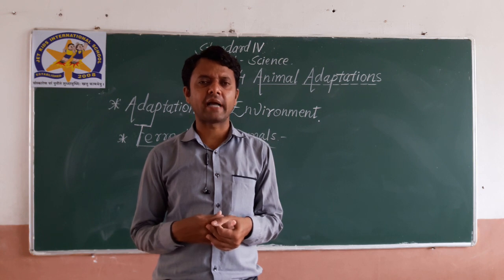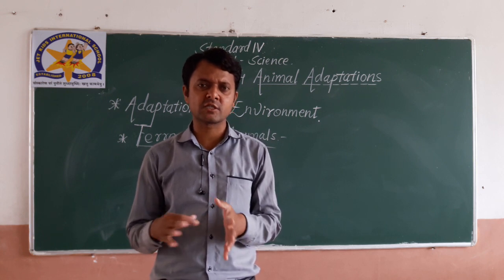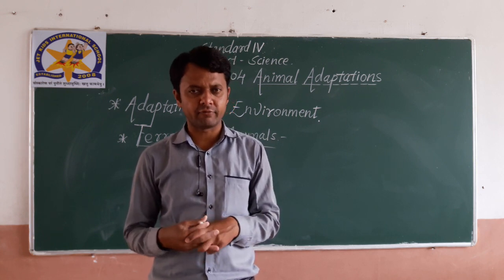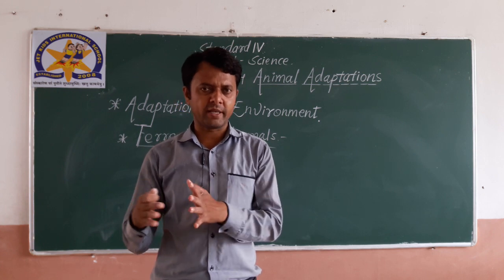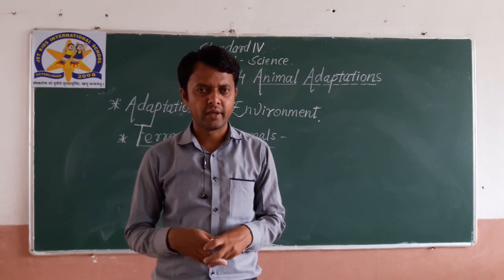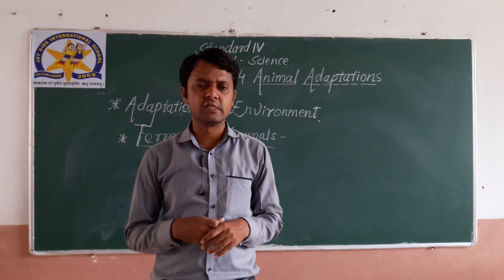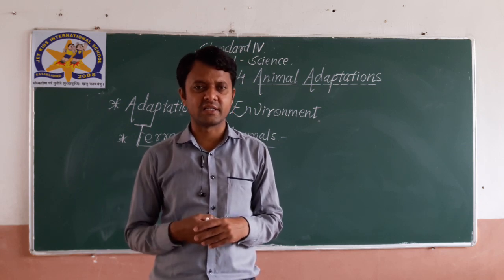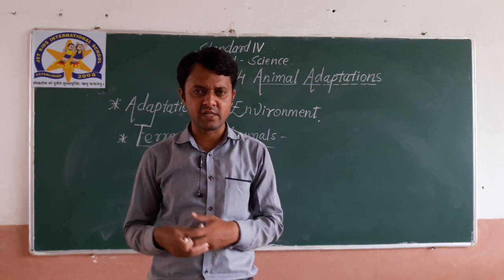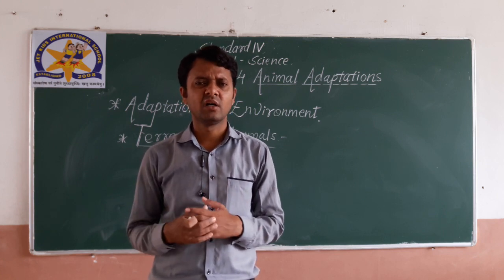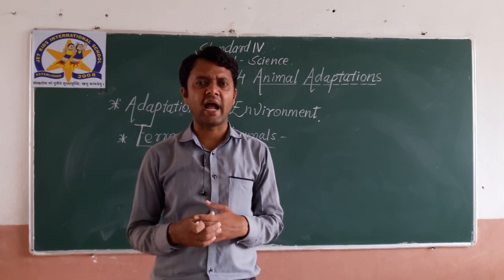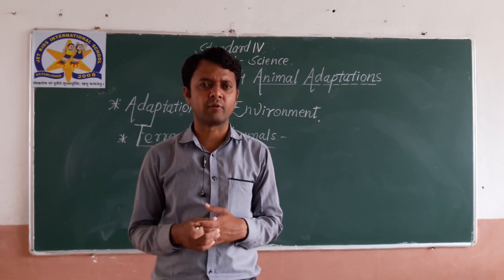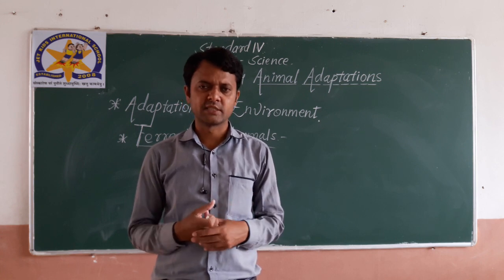These are the five main kinds of animals on the basis of their environment. So in today's video we will see the animals which are terrestrial: what the terrestrial animals are, what their features are, and what the adaptations of these particular animals are. Let's move on.